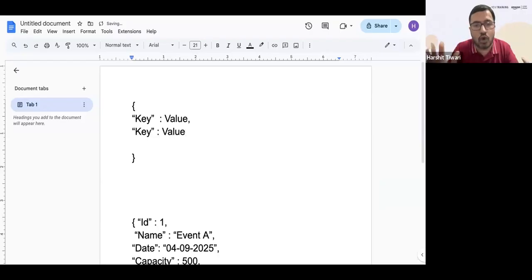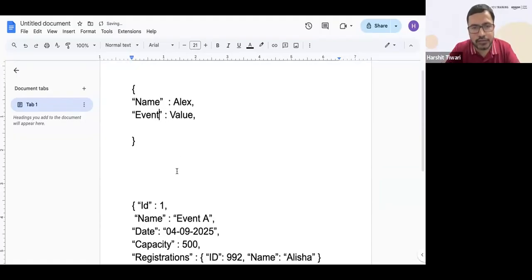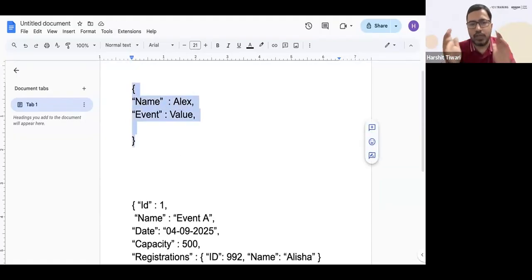So here you don't have rows and columns. No rows, no columns, nothing here. You just give the key and you give the value. The key could be, let's say, name, and the name is, let's say, Alex. Or the key is, let's say, event. I have this set up here, so let's look at this. The value is the corresponding one. So you just have key-value pairs.